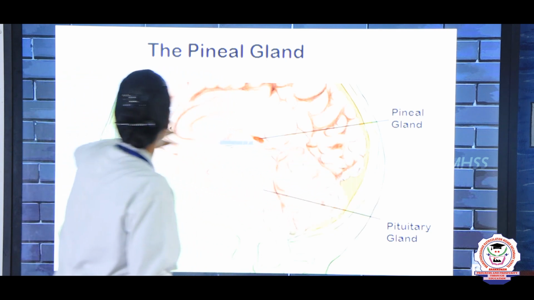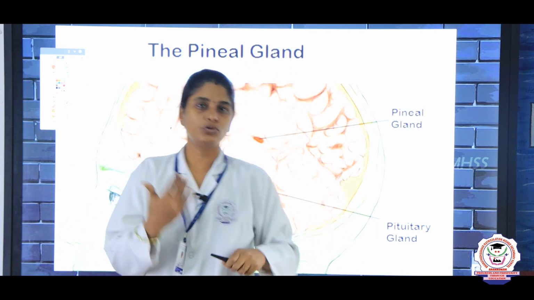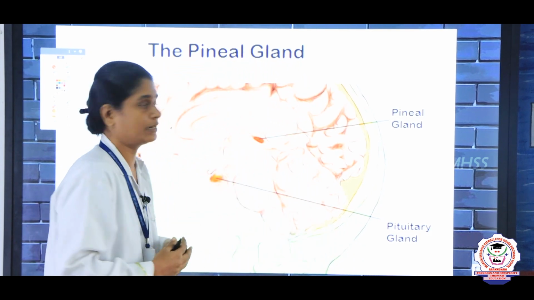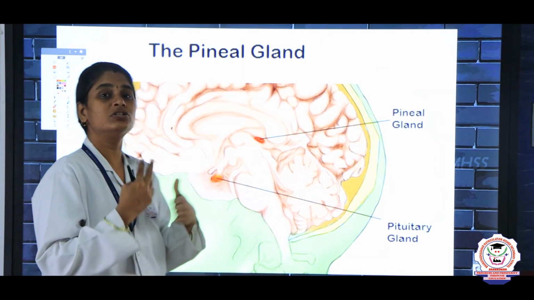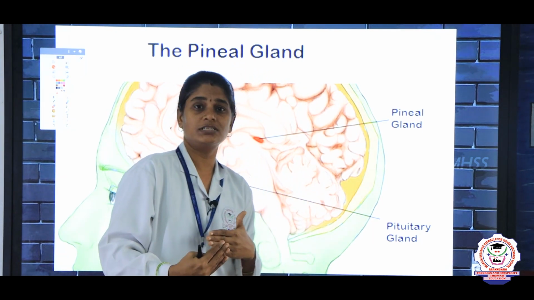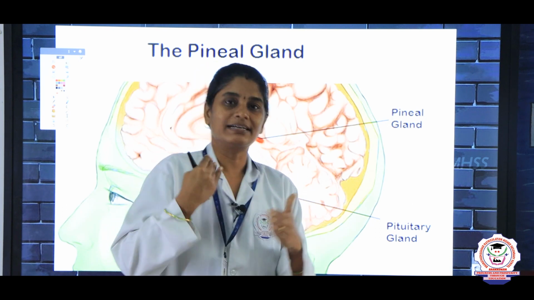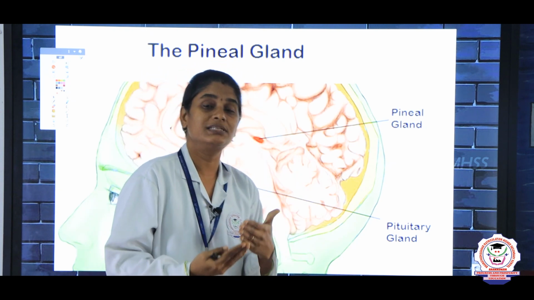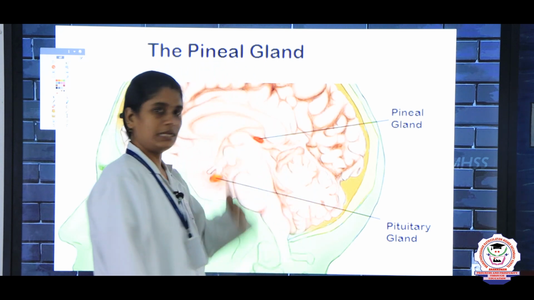What is this pineal gland? It is not given in your book, but you have to know this at this standard itself, because in your higher standards you will come to know about the pineal gland. The pineal gland is also present at the base of the brain. It produces 3 hormones that help in various functions in our body, such as changing moods and mental activities. The pineal gland produces hormones like melatonin and serotonin.